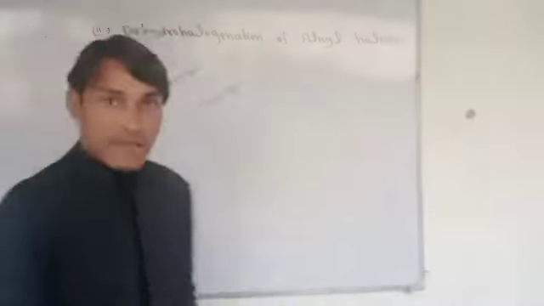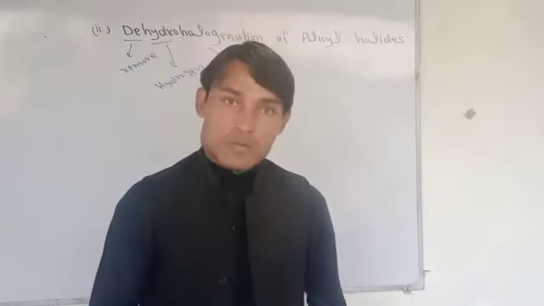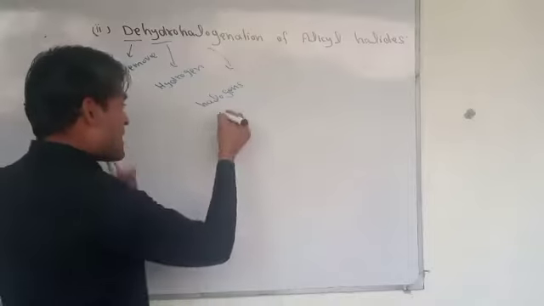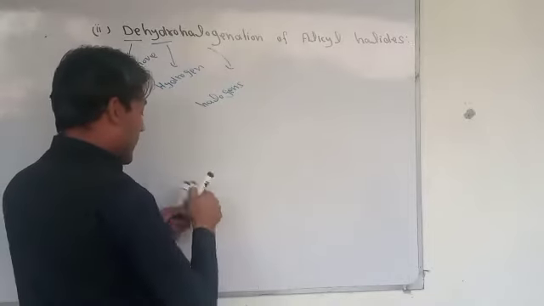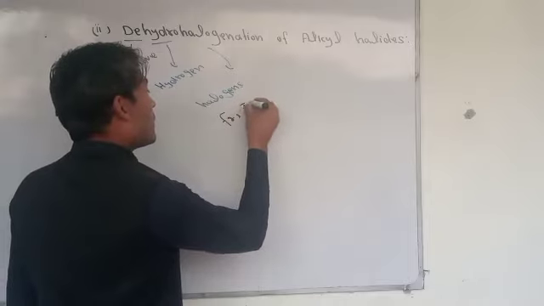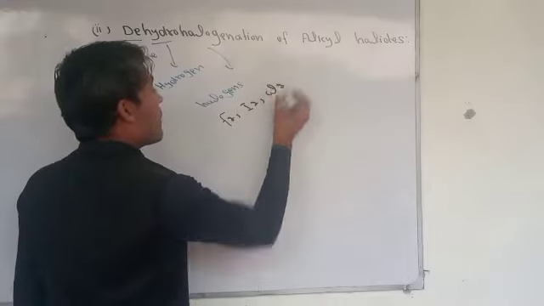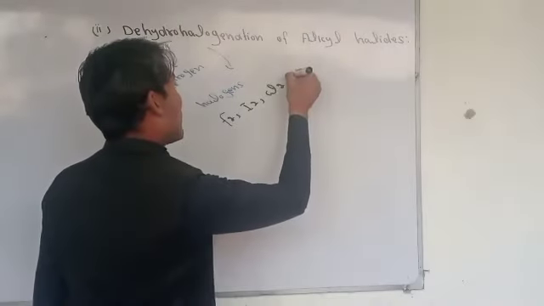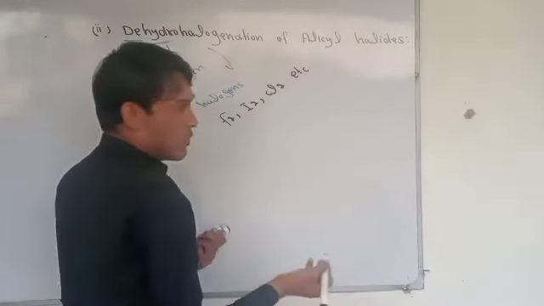As we know, group 7, also called group 17, is called halogens. What are the elements of the halogens? Fluorine, iodine, chlorine, astatine, etc. Bromine also we can say.